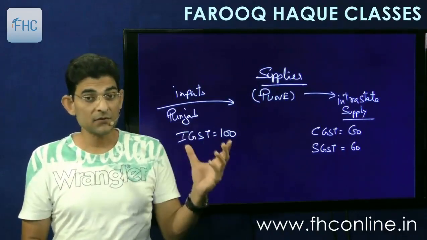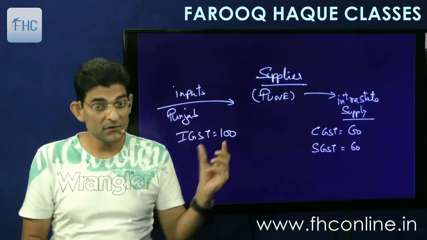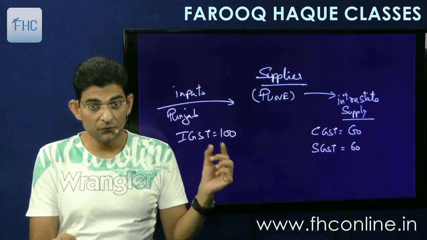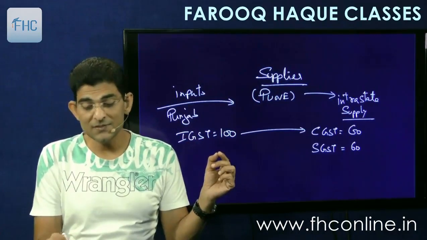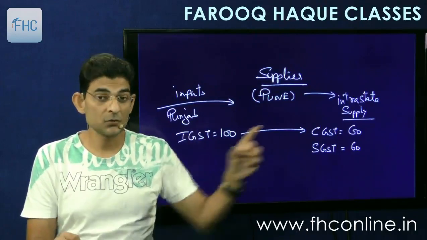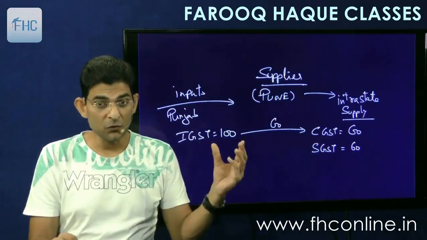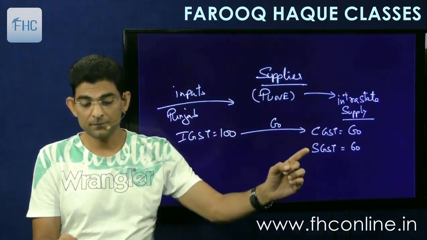So what he does, this is the credit available to him, so he can set off this credit. So the rules of set off are that first we'll set off IGST against CGST. So 60 rupees will set off here, and the balance 40 which is left will be set off here.